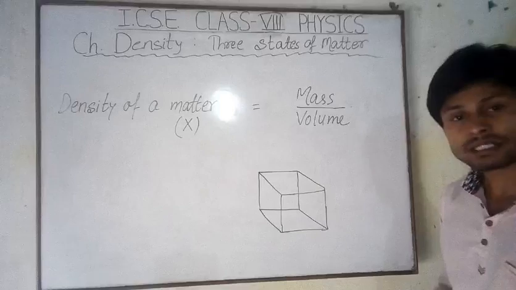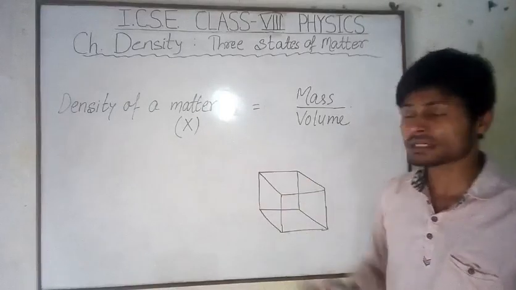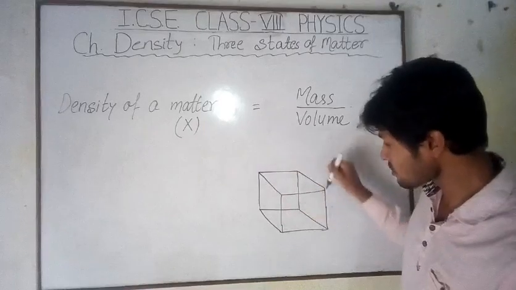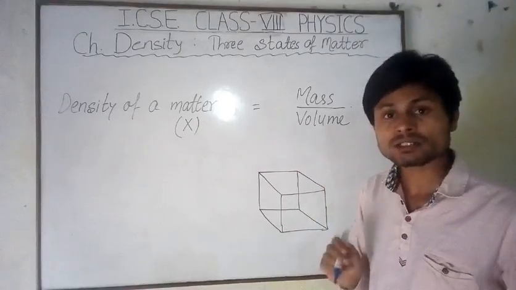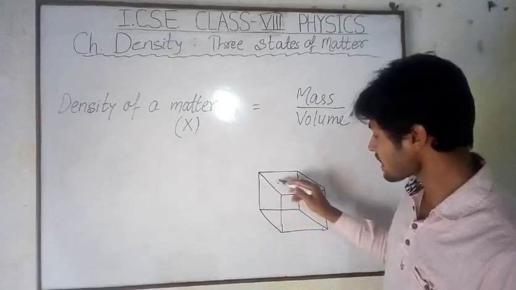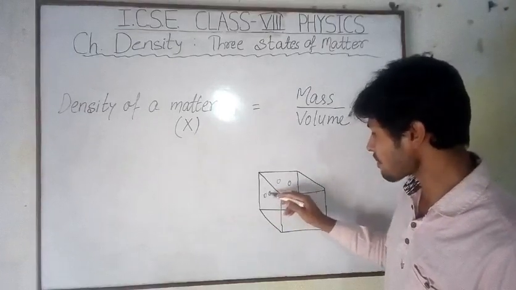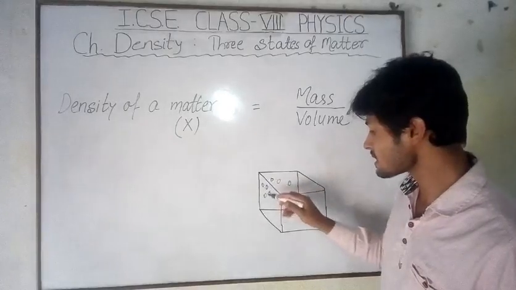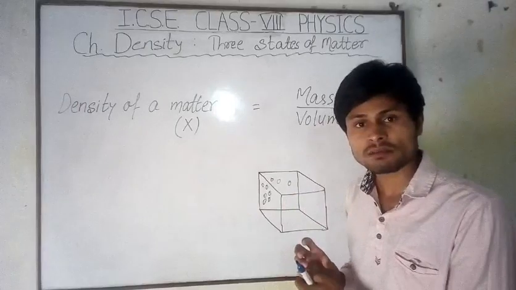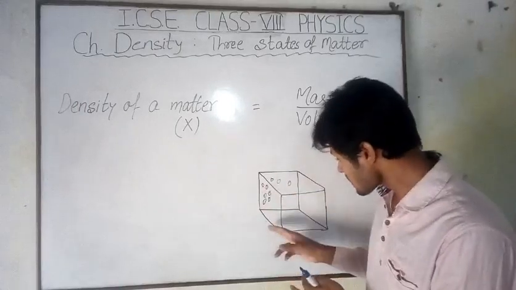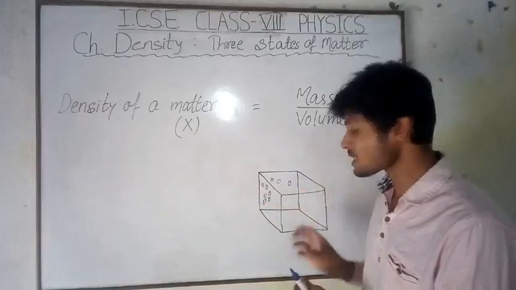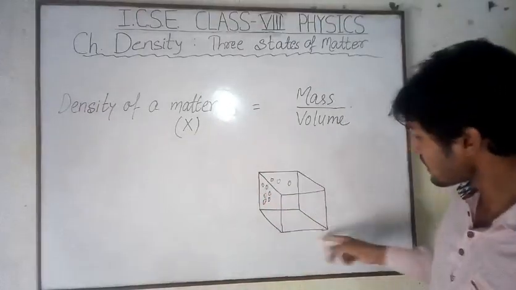If the matter is in solid state, this cube represents the matter in solid state, and inside the cube there are several particles. That means molecules compact together because it is in solid state. So all the molecules are closely packed. For this particular quantity of matter, we have closely packed molecules in unit volume.